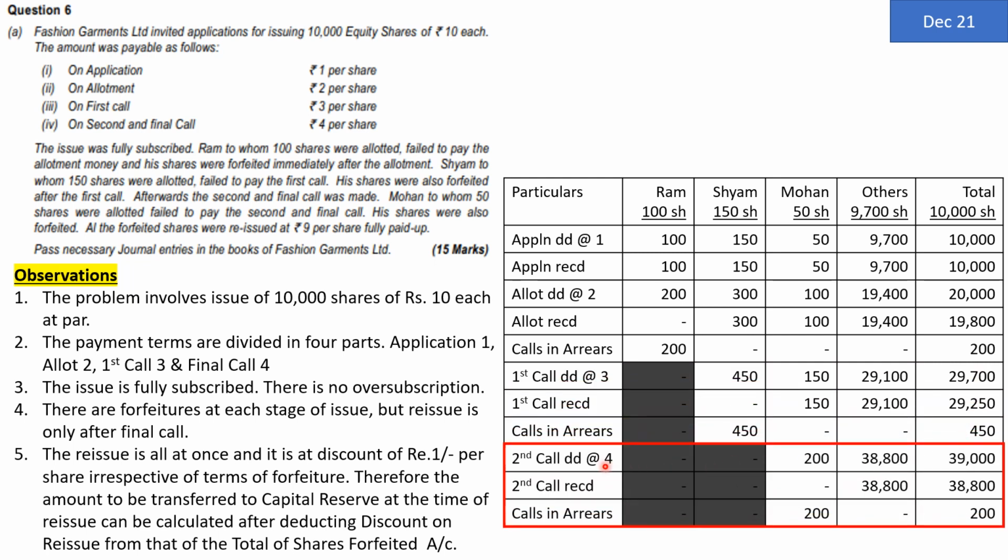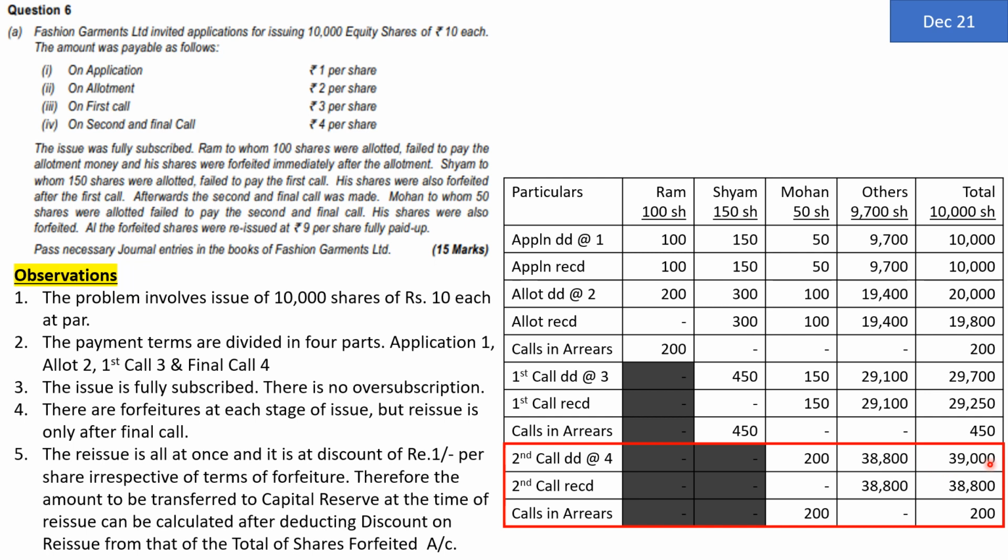Now we can see that at the time of second call, which is of rupees 4 per share, which we are going to demand, we are not going to make the second call on Mr. Ram's shares as well as Mr. Shyam's shares because we have already forfeited the shares. But on Mohan's 50 shares into rupees 4 is equal to 200 and others 9,700 into 4 is equal to 38,800. So total call made is 39,000.